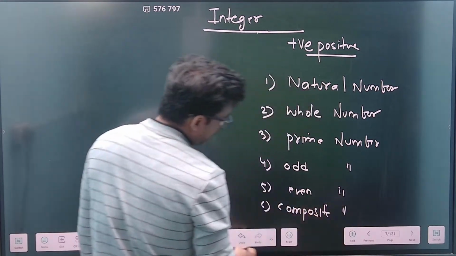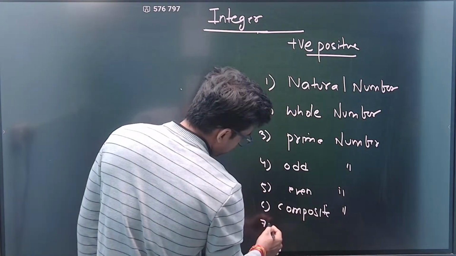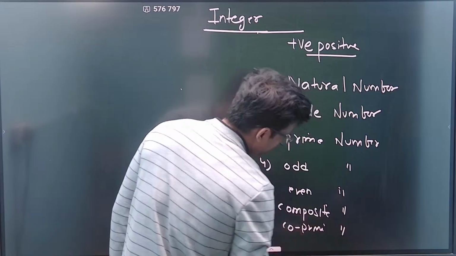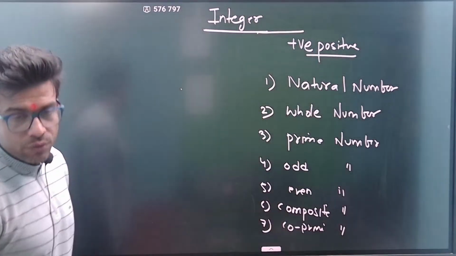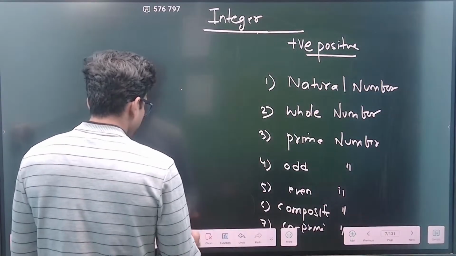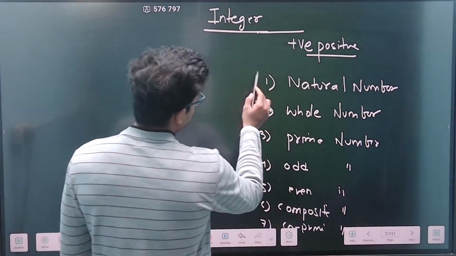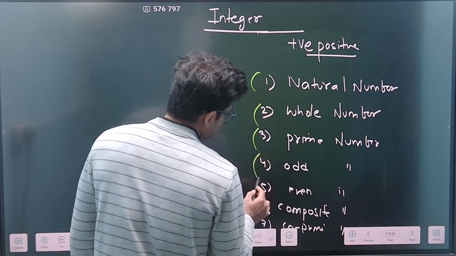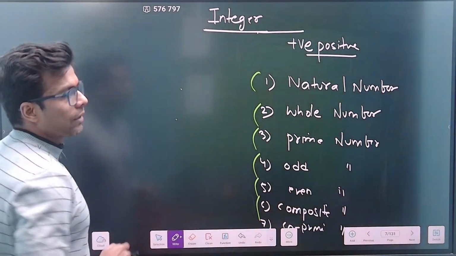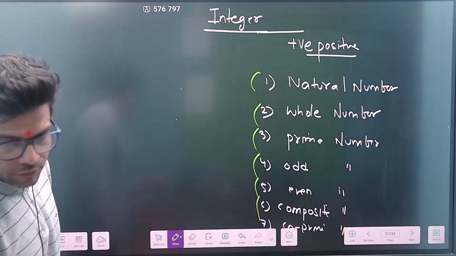And at the last we have co-prime numbers. The sixth is the co-prime number. There are a lot of numbers, but being a student, you should know about these numbers. You should have an idea of natural numbers and whole numbers. Let's discuss them one by one slowly, and then we'll move further.